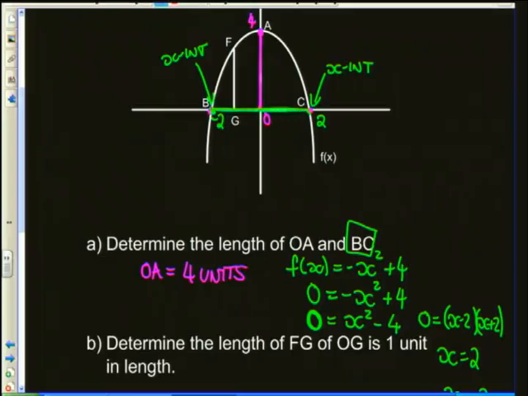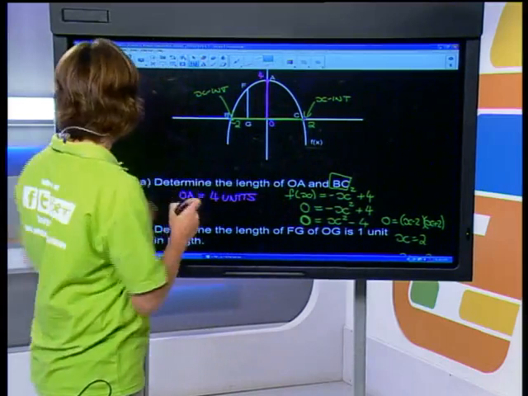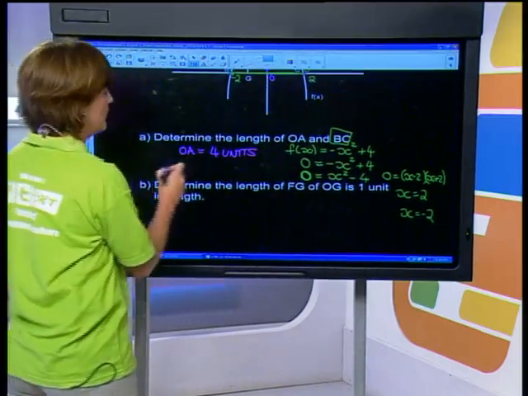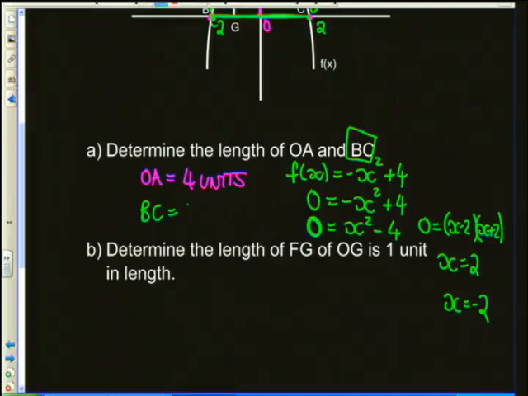When we're talking about length, the negative is irrelevant. We're asking literally how many jumps are there from one point to the next. So over there, I've also got 4 units. So from B to C is 4 units.